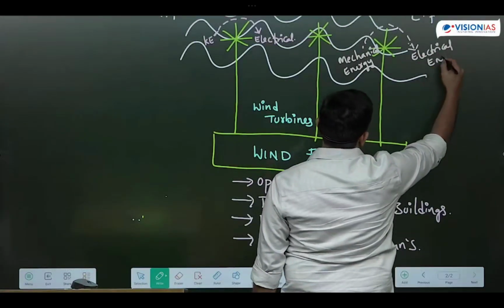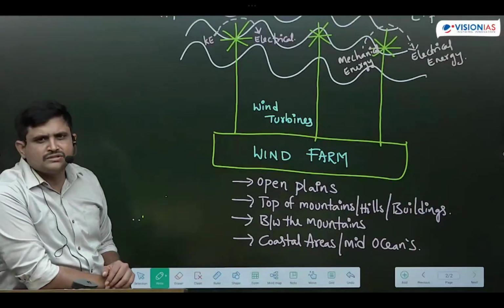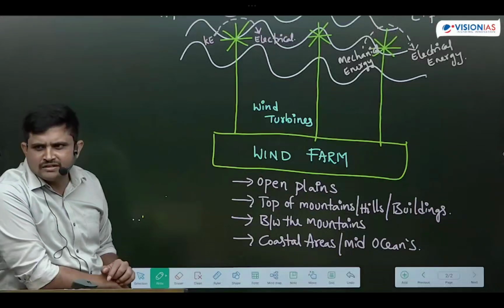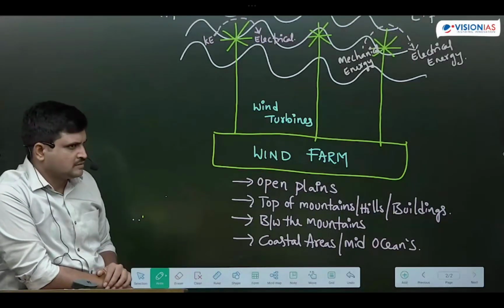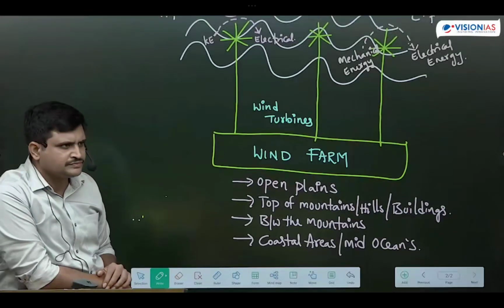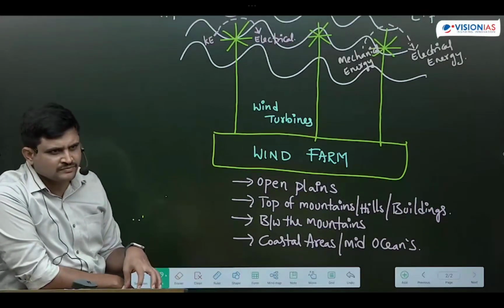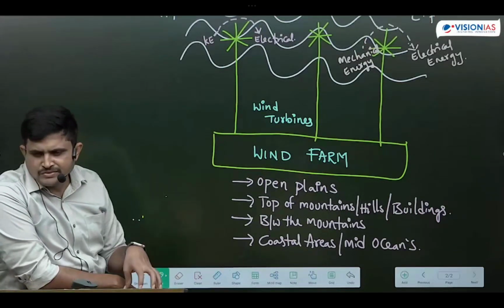Mechanical energy is converted to electrical energy like this. So this is regarding wind farms and where they can be established. They may ask a question about open plains in urban areas. Is that correct? If the question gives open plains in urban areas, no, we can't establish there. That is one of the exception limitations. Hence we can't establish wind farms as we want. Wind energy is confined to only a few states, and it is seasonal in nature. Seasonal impacts are there. But in India we have well developed wind technology, hence more power production is possible from this wind energy source. Done with this?